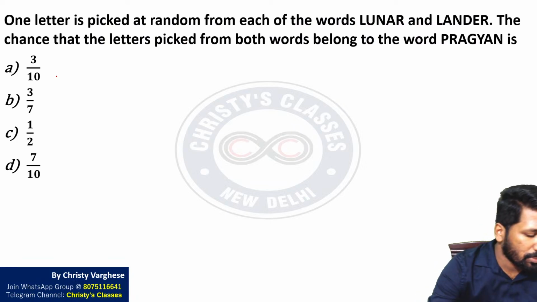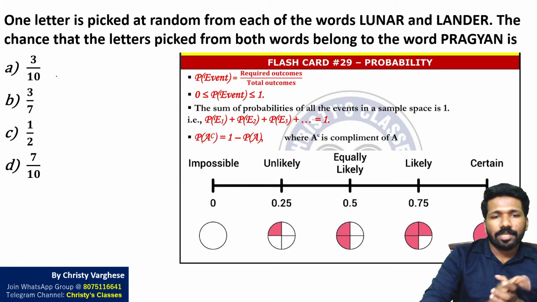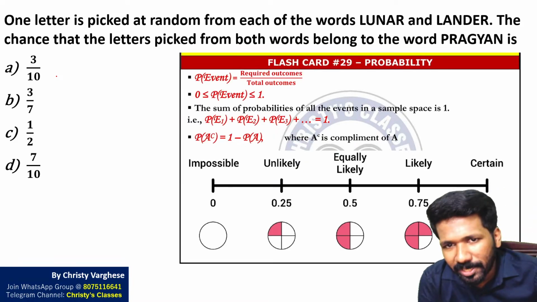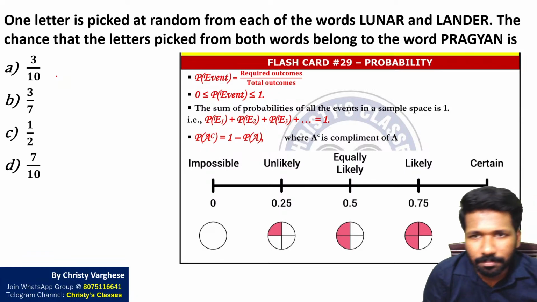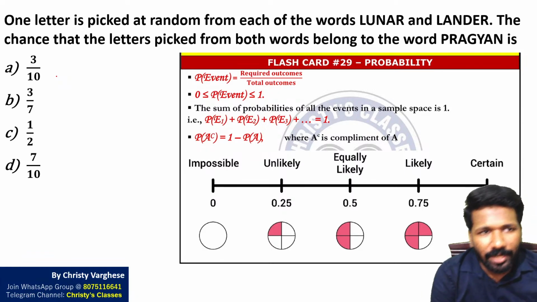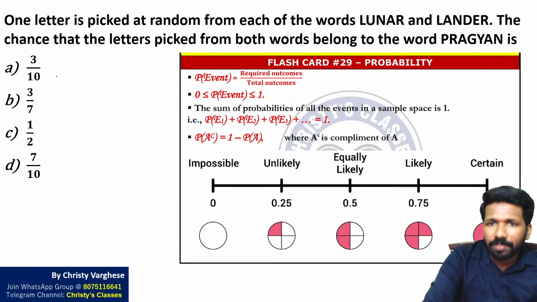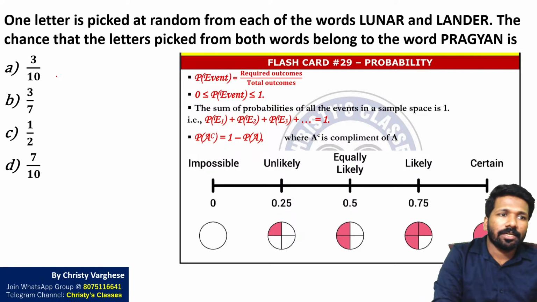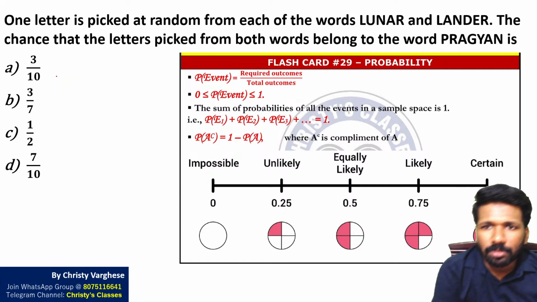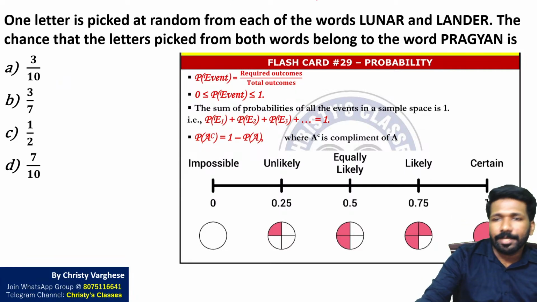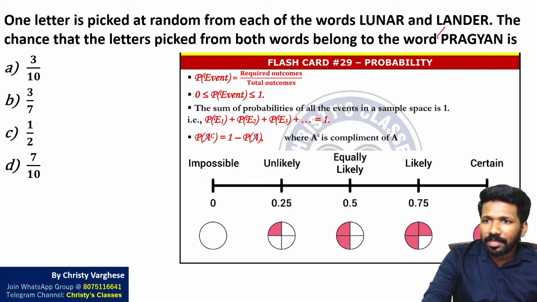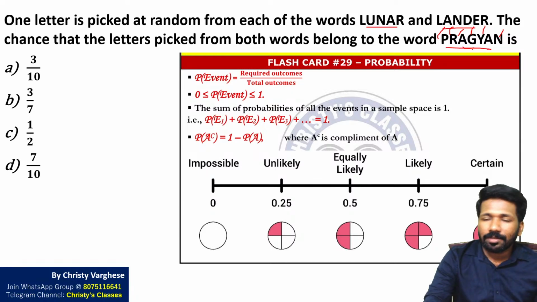If so, next question from probability chapter. Probability basic idea is summarized in this flashcard. Basic definition of probability: required outcome by total outcome is the main idea in this question. One letter is picked at random from each of the words lunar and lander. The chance that the letters picked from both words belong to the word Pragyan. Pragyan has letters P, R, A, G, Y, N. A is repeated, that does not matter. Here repetition will matter for lunar and lander, but here it will not matter.